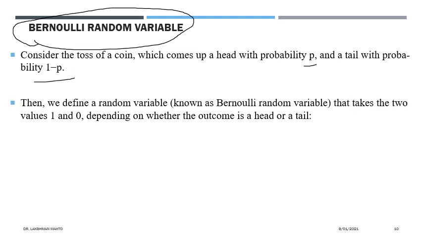So then we can define a random variable. In this experiment, the random variable we will define is known as a Bernoulli random variable, which takes only two values. You can call them 1 or minus 1, or 1 or 0. If you're counting the number of heads, the random variable will take either 0 or 1, depending on whether the outcome is a head or tail.